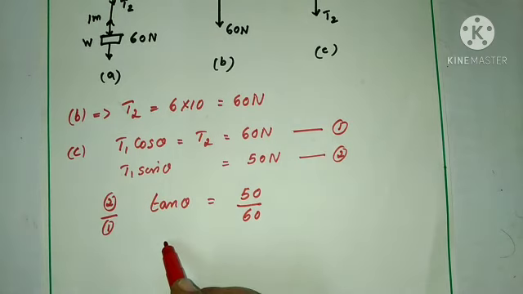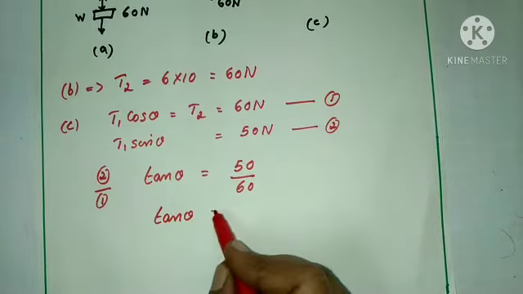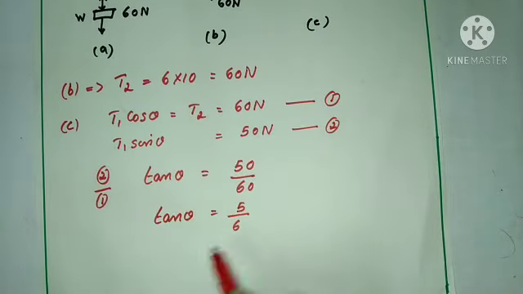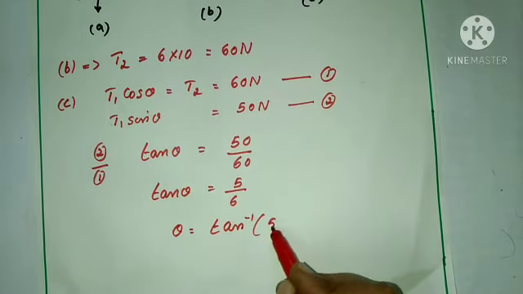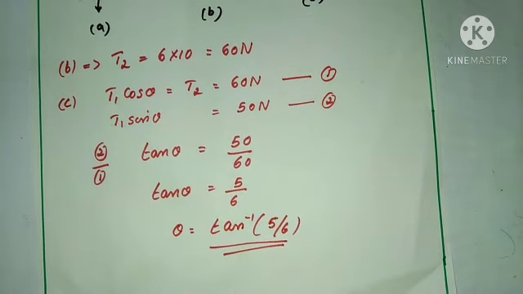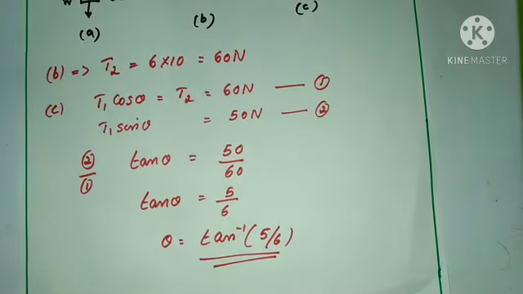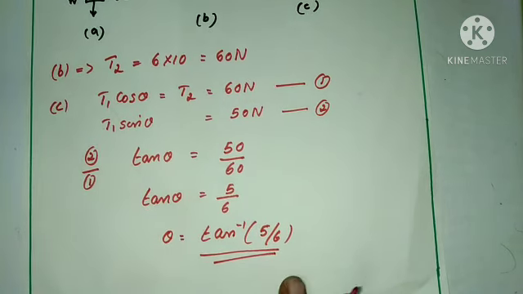Then tan theta equal to 5 by 6. Then theta equal to tan inverse of 5 by 6. If you need, you can just finish the answer like this. Otherwise you can find 5 by 6 and write the value of theta.